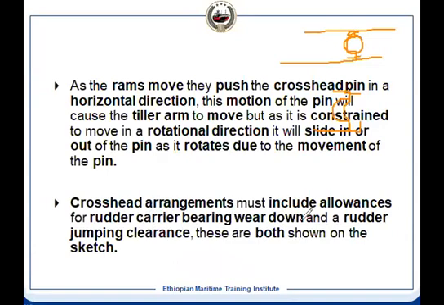We will see these two in the next class. We'll start from here, as this will come in the reference slide also, so that's why it is common. At that time we'll understand the rudder bearing wear down as well as the rudder jumping clearances.